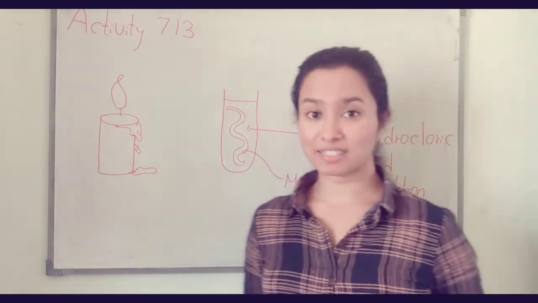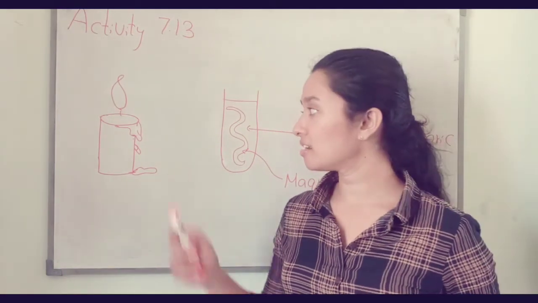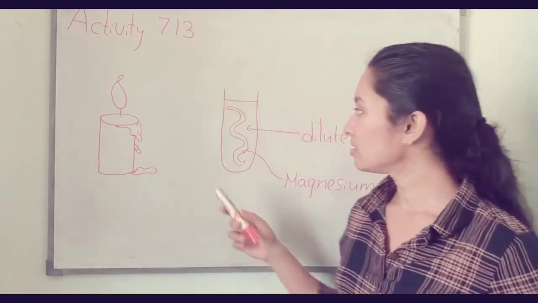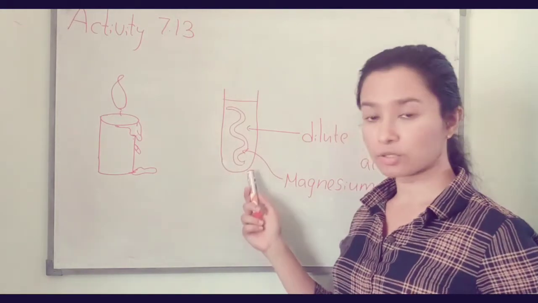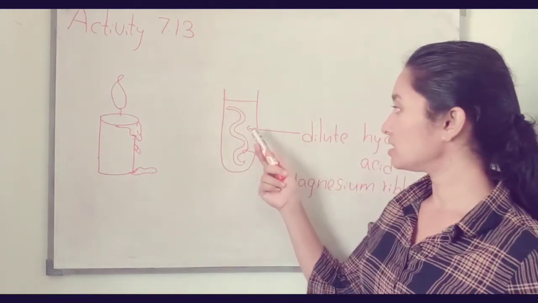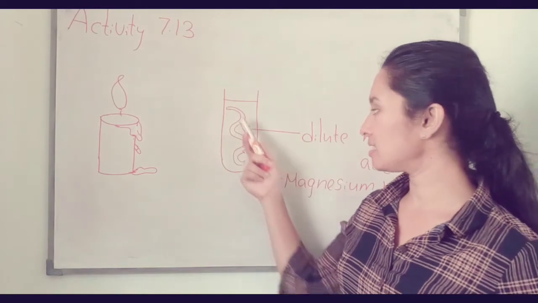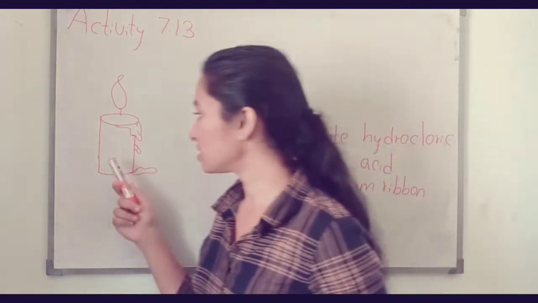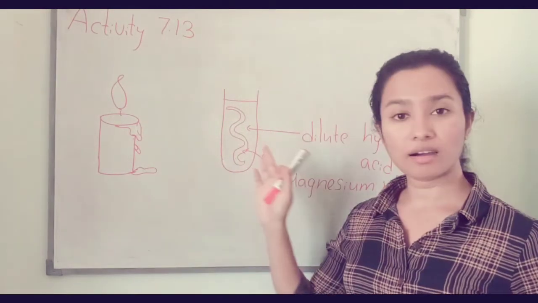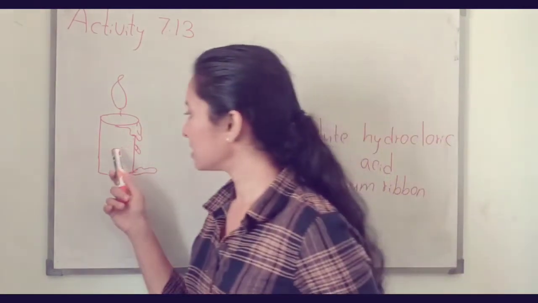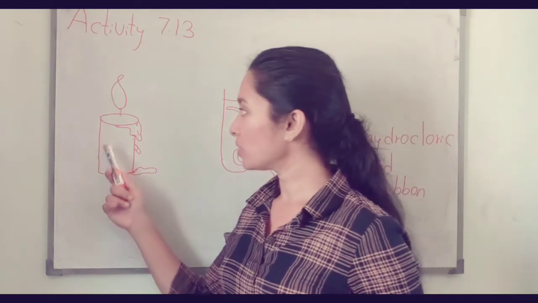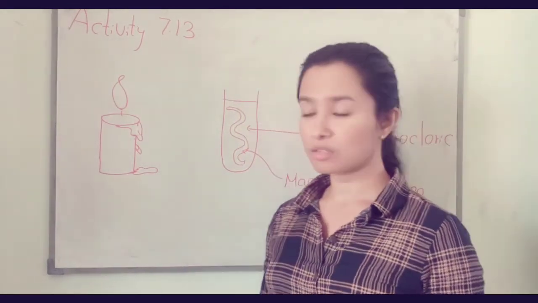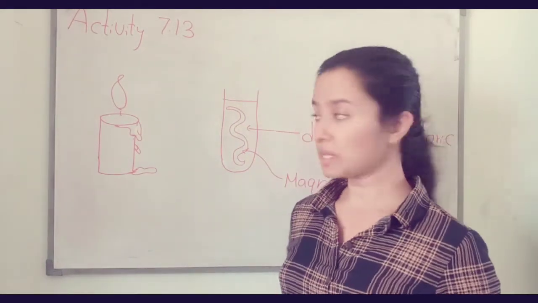Activity 7.13: you will need a candle, a test tube, dilute hydrochloric acid, and magnesium ribbon. These are all chemicals. Here is the candle. You have to light the candle. See what will happen.